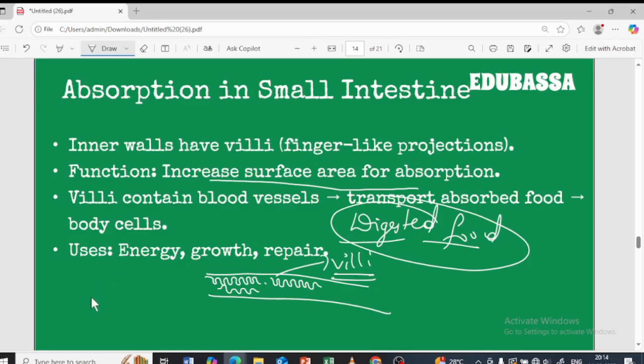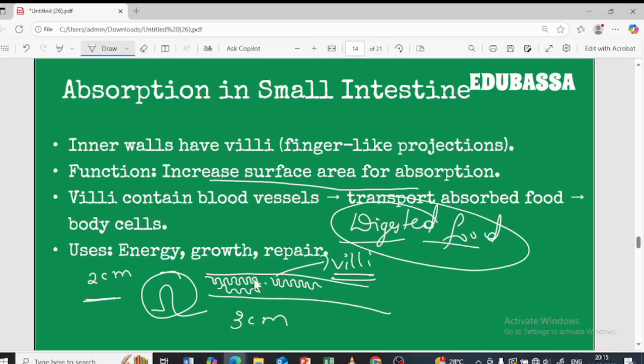Surface area increase in the sense, just imagine I am going to draw a line. Just imagine this is around 2 centimeters. If I draw a line like this, it will be more, isn't it? More than that, 3 centimeters. So basically the surface area is more here. In the same way, if only the intestine were present, it would not increase the surface area for more absorption of the digested food. So the villi are present to increase the surface area, so that more absorption of digested food takes place and more energy will be produced.